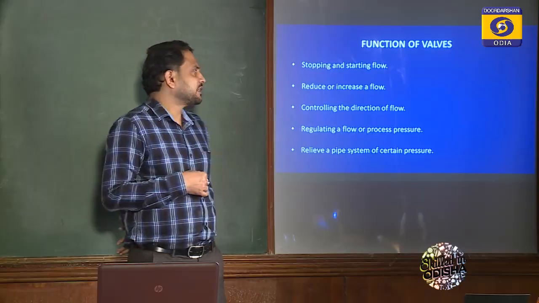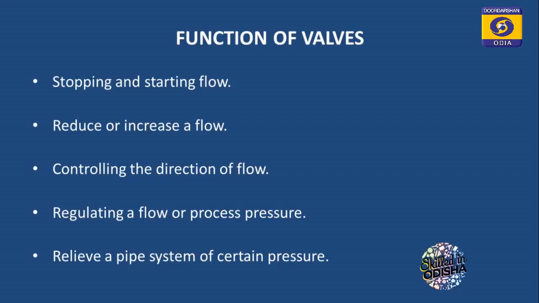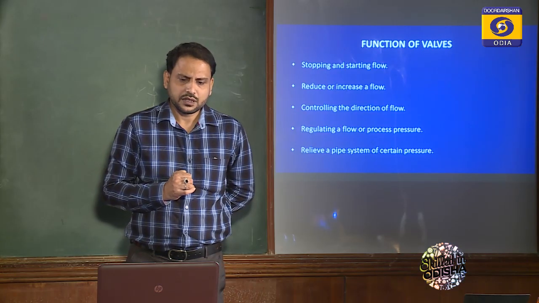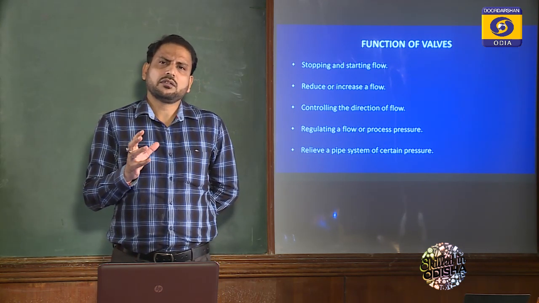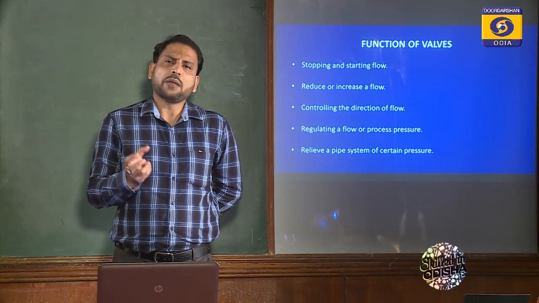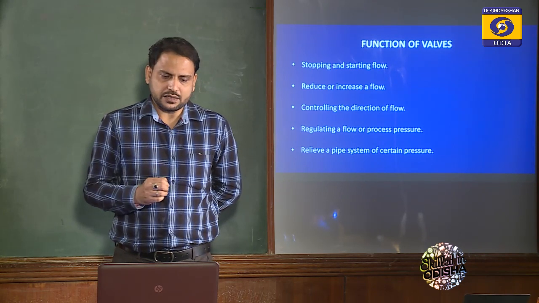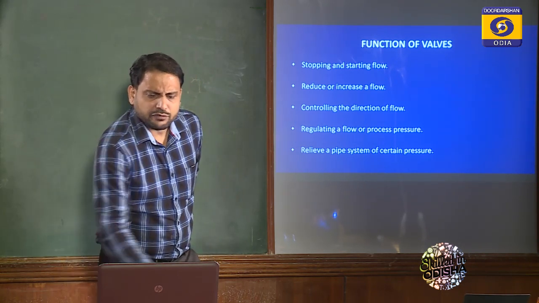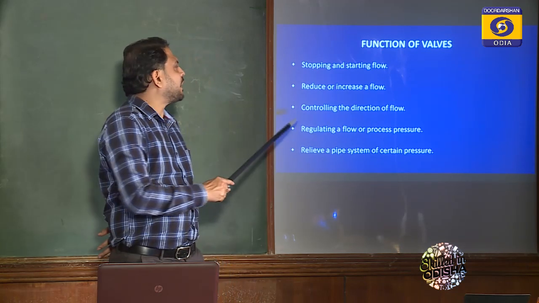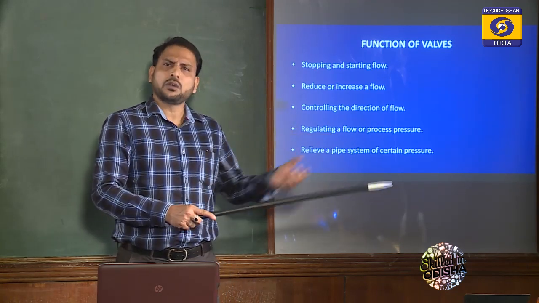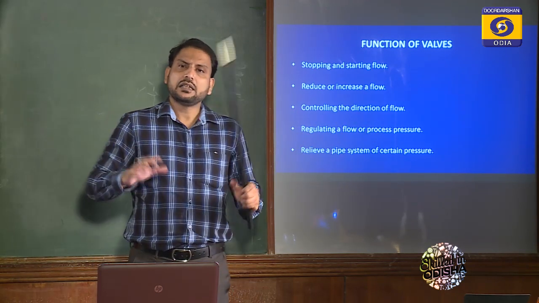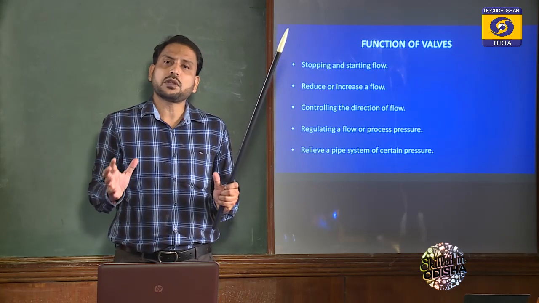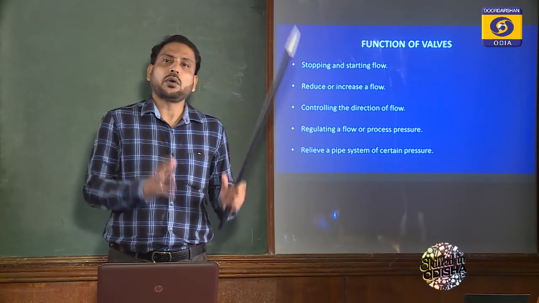The fourth point is regulating a flow or process pressure. If a pump operates, it will develop a pressure, and the piping system should withstand that pressure. Regulating a flow means regulating the flow of the fluid, the flow of the water, or the process pressure, that is, the pressure developed by the pump.